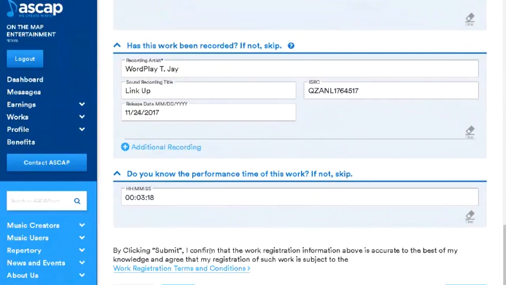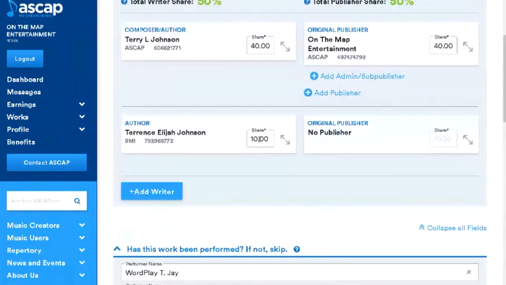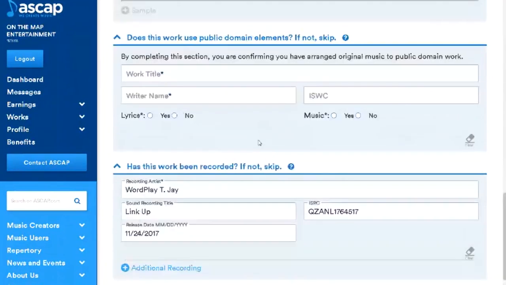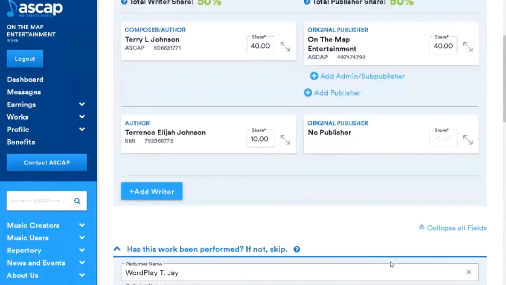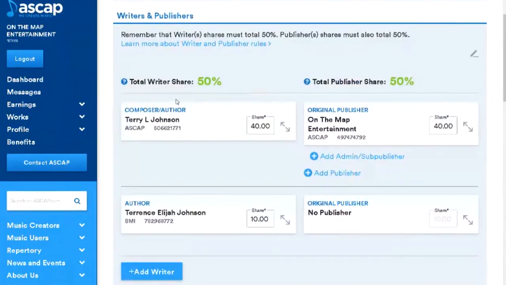So if you don't know any of this information, or you need to figure out all this information, go ahead and hit save. I want to point something out real quick, because you see what we had to do up here in order to make this 40%. Because my brother does not have a publishing company, what it's done is used himself as a publishing company, right? And then he took this share and then plopped it over there.